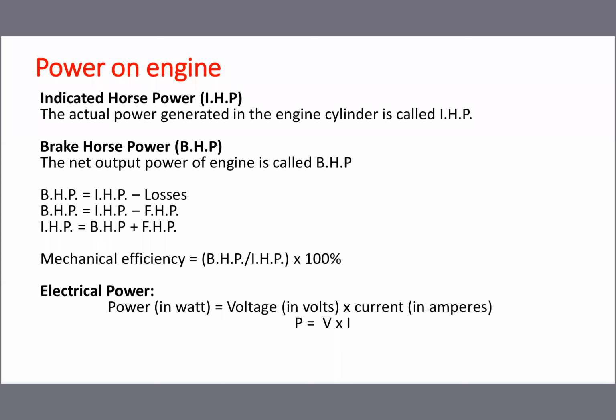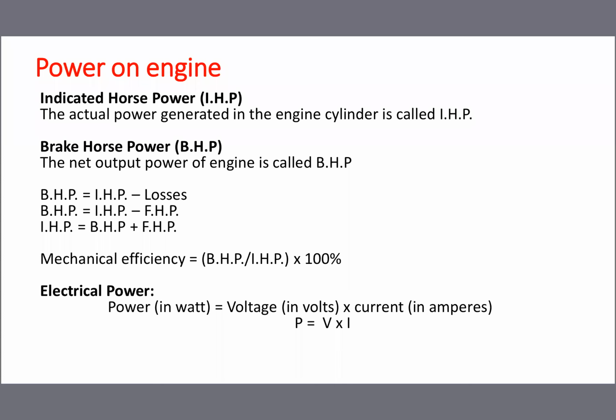What is meant by brake horsepower? Due to friction between the cylinder and piston, some power will be lost.